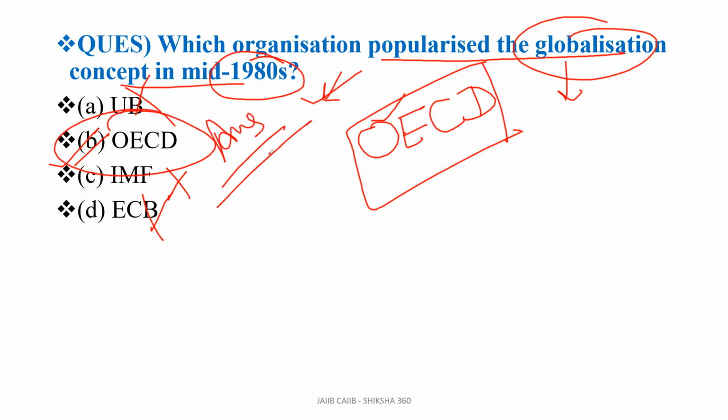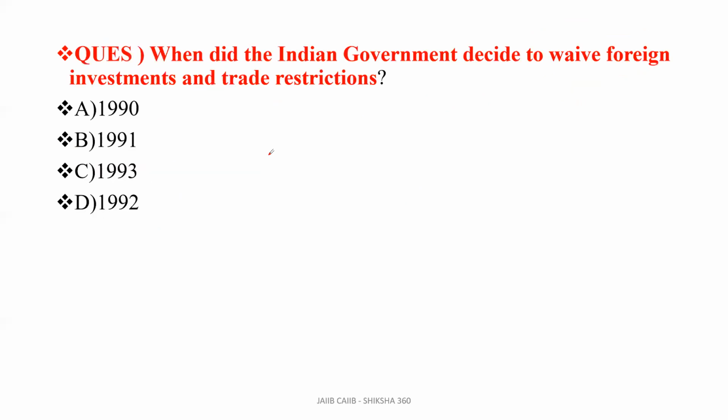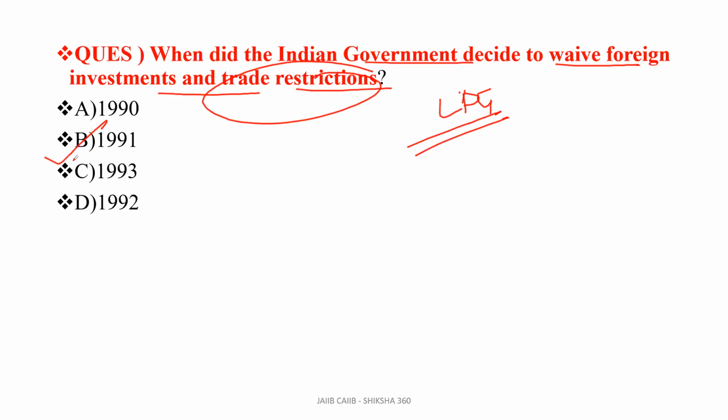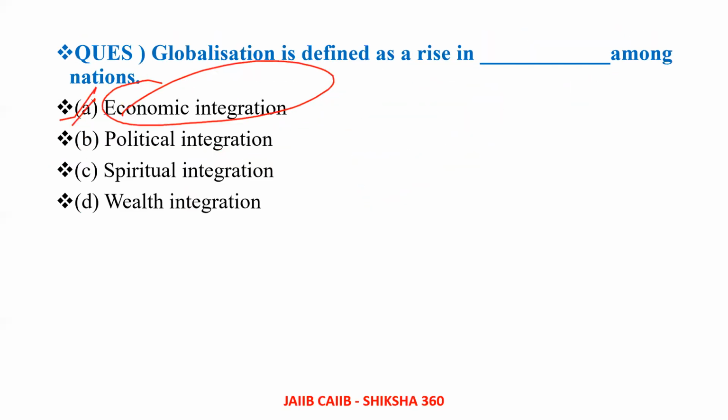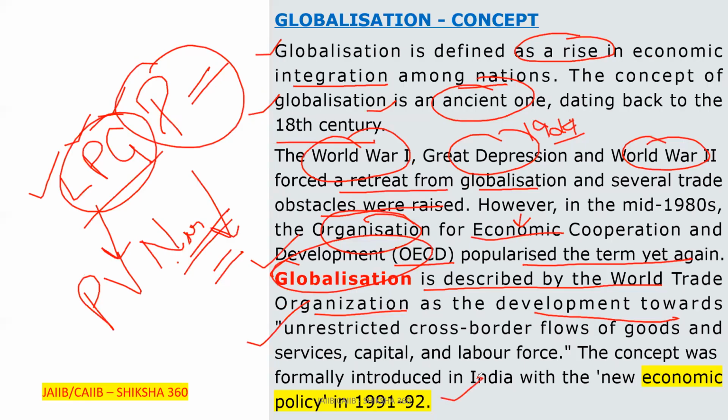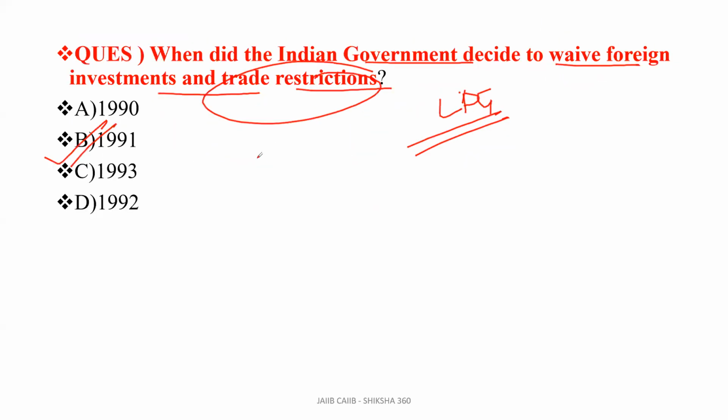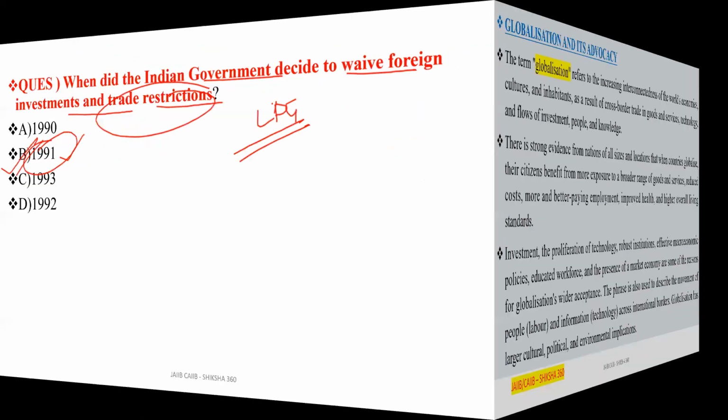Hope all of you are able to understand all these points. Now move to the next one. When did the Indian government decide to waive foreign investment and trade restrictions, that is the LPG policy, which we have already covered on the first slide? That is in the year 1991, 1991, 1992. Okay. Now move to the next one.